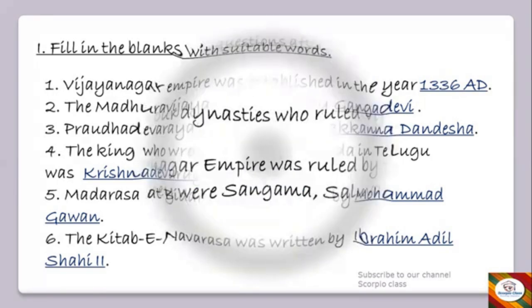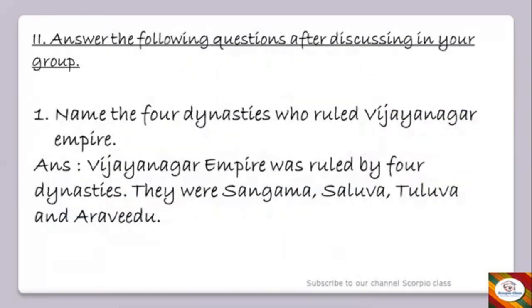Now let's go ahead and look into the question answers. Answer the following questions after discussing in your group. So first question is, name the four dynasties who ruled Vijayanagara Empire. So the answer is, Vijayanagara Empire was ruled by four dynasties, and they were Sangama, Saluva, Tuluva, and Aravidu dynasty. Okay, so these were the four dynasties who ruled Vijayanagara Empire.